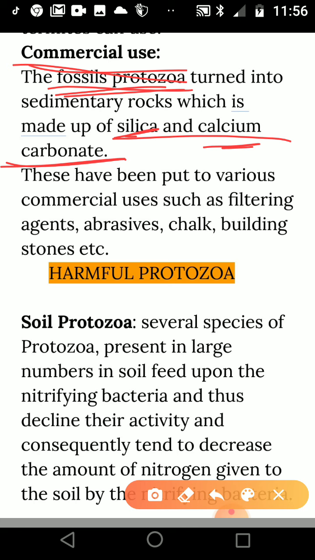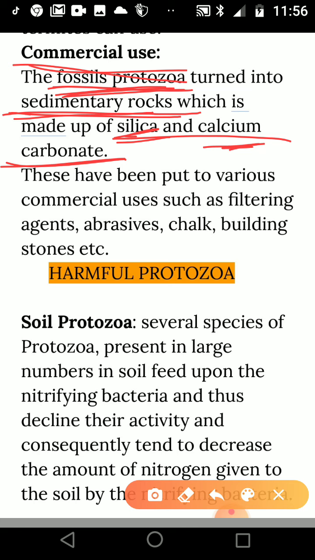Sedimentary rock is formed by the layering and deposition of such fossils, and over millions of years these fossil protozoa turn into sedimentary rock made up of silica and calcium carbonate.